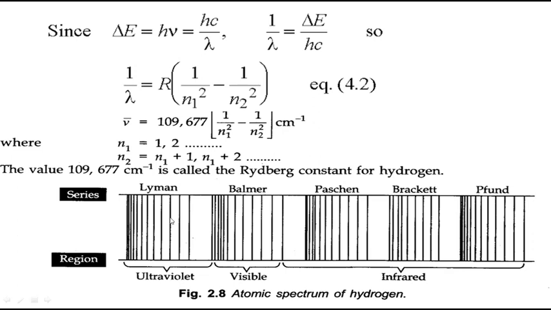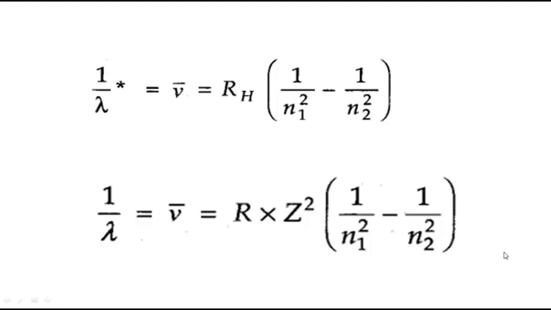The wavelength for the Lyman series falls in the ultraviolet region, Balmer in the visible region, and Paschen, Brackett and Pfund in the infrared region. These are near infrared, middle infrared and far infrared. Infrared also has three regions. Will you remember this formula? 1 by lambda is equal to nu bar, the wave number. Wave number is equal to Rydberg's constant into 1 by n1 square minus 1 by n2 square, so R into Z square actually. For the hydrogen atom Z is 1.